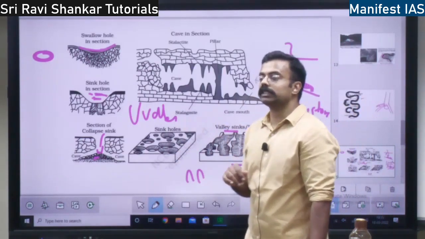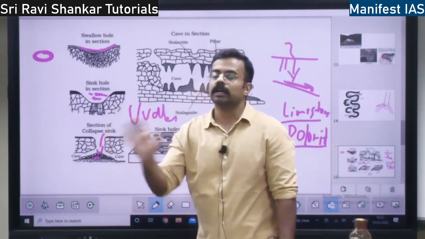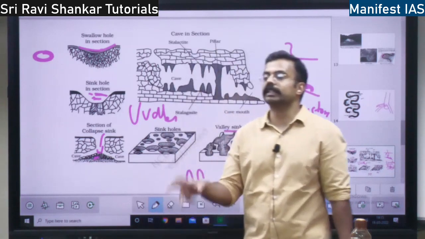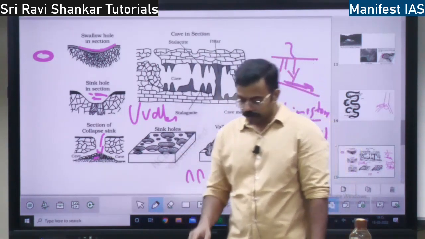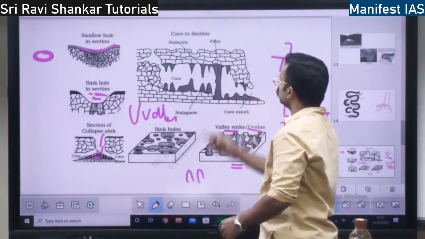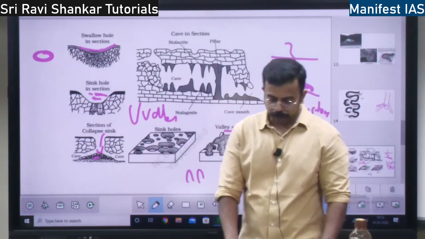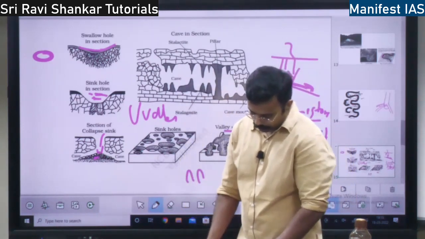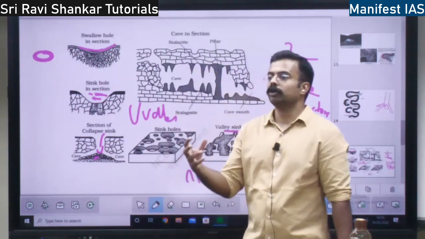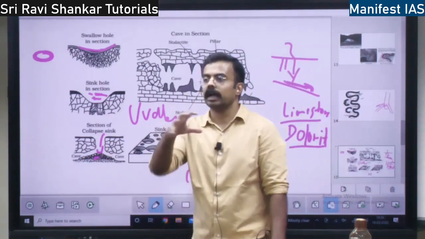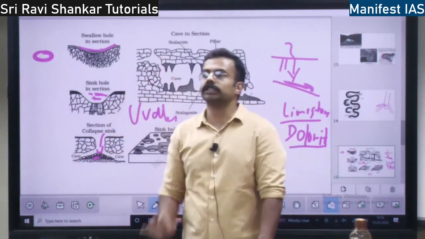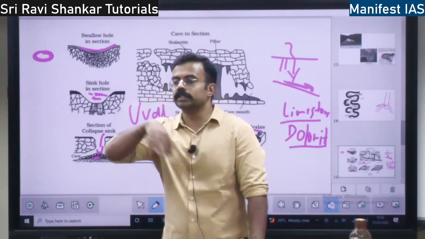So what are the depositional landforms? How does the groundwater deposit? What are the landforms it is going to create when there is deposition? I will discuss, there are three depositional landforms, right? When the limestone or the dolomite is dissolved in the water and it is taken somewhere and there is new deposition, the erosion is already done.